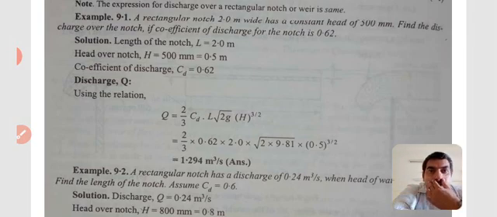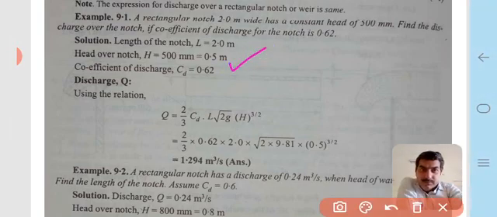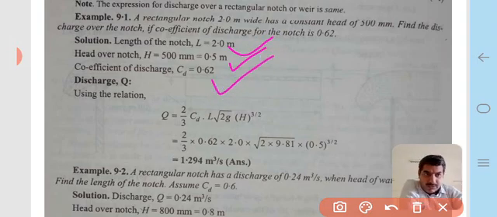Simple. In the solution part of the question, we come to the expression for the discharge of the rectangular weir or notch. The length of the notch is capital L, equal to 2 meter, and the head over the notch, capital H, is equal to 500 millimeter, which can be converted into 0.5 meter. The coefficient of discharge is taken as 0.62, which is given in the question.